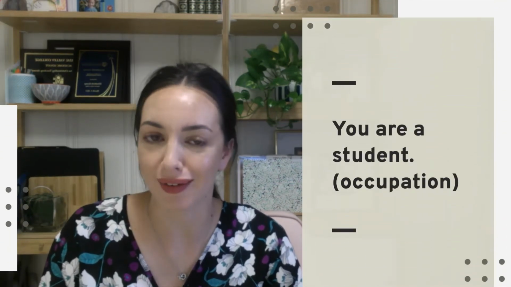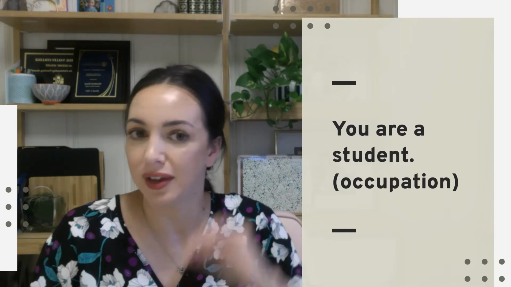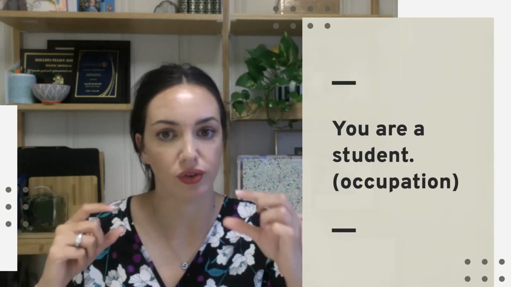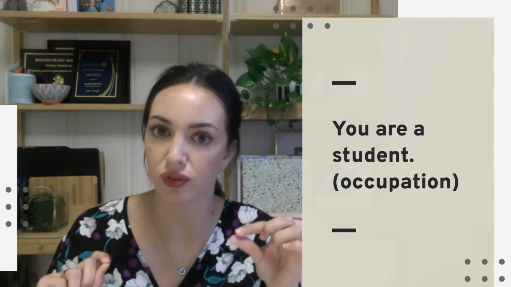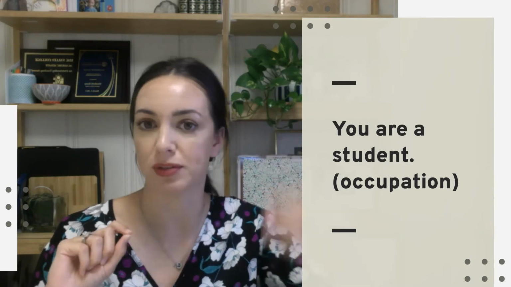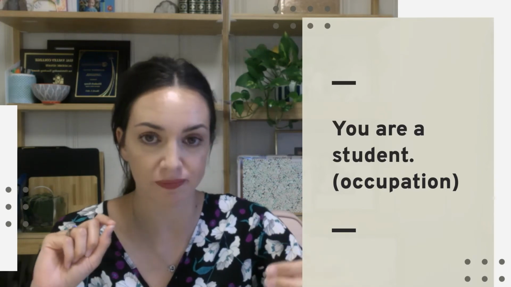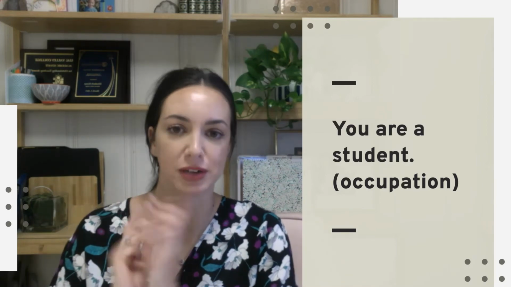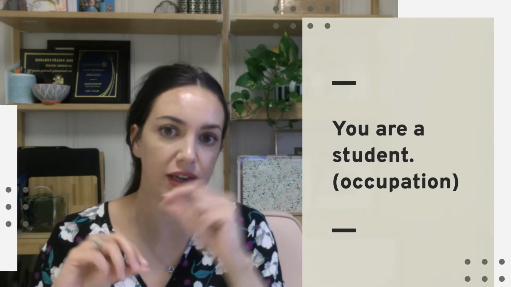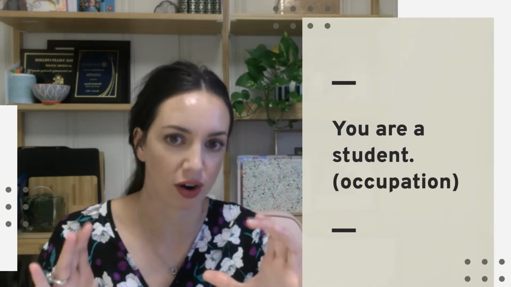You are a student. Again, this fits our function or our use for the verb to be in the simple present because I'm describing someone's occupation. In this case, I'm talking about you, so I'm making sure that I have to be in the form are.